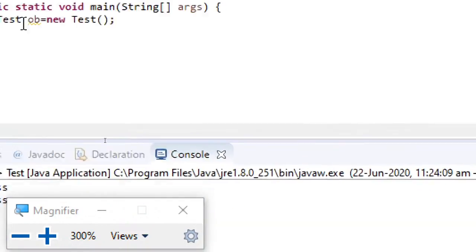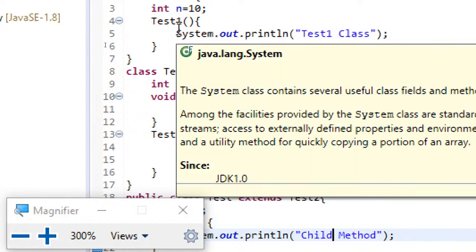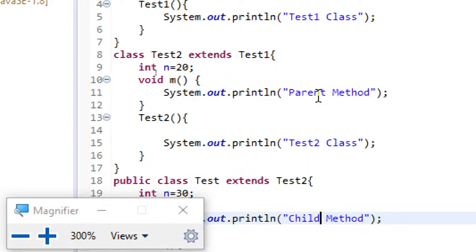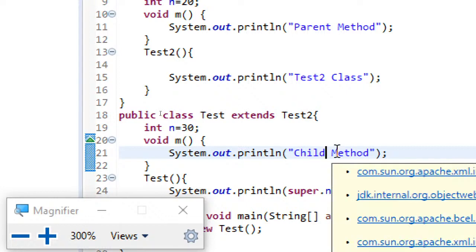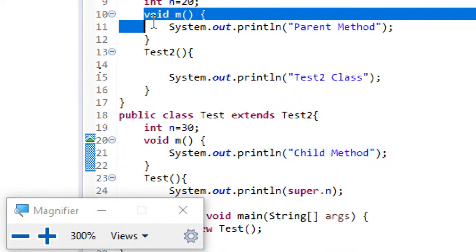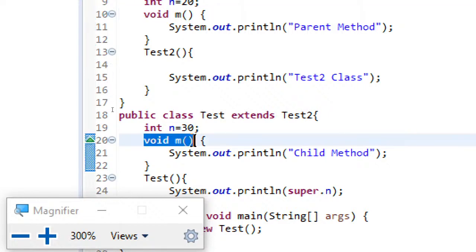Now you can see what I have done. The grandparent does not have any method, the parent has this m method, and the grandchild also has the same m method, which is defined by the parent but overridden. This is what we call method overriding. Whatever method is defined by the parent is redefined by the child with the same name, same type, and same number of arguments. Here there are no arguments, but that's what we call method overriding.